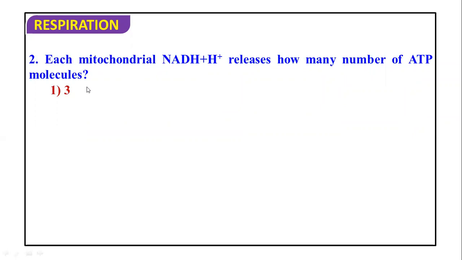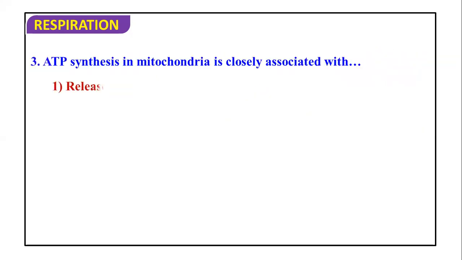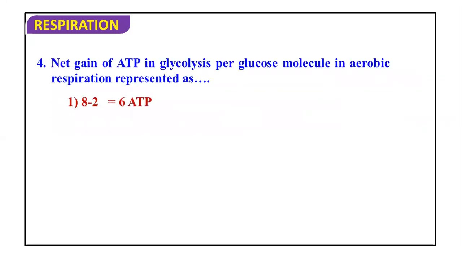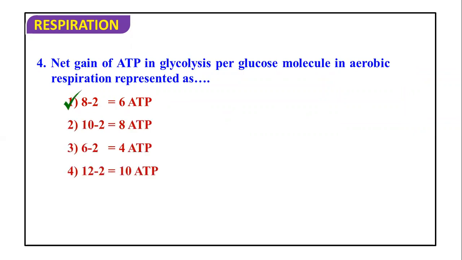Each mitochondrial NADH2 releases how many ATP molecules? Each NADH2 gives 3 ATP obviously. ATP synthesis in mitochondria is closely associated with the consumption of O2 obviously. Net gain of ATP in glycolysis per glucose molecule in aerobic respiration, represented as net gain of ATP. So net gain of ATP, that is total, it cannot be a 6, actually it is a mistake here.